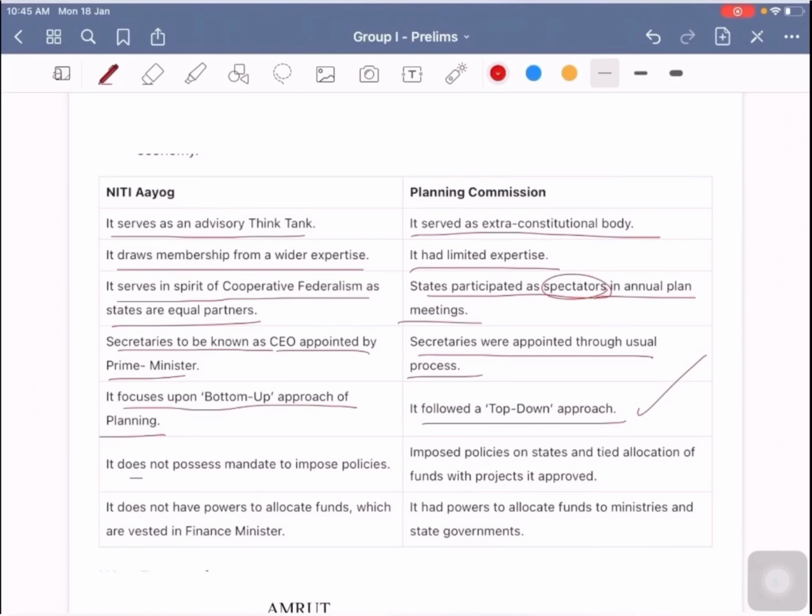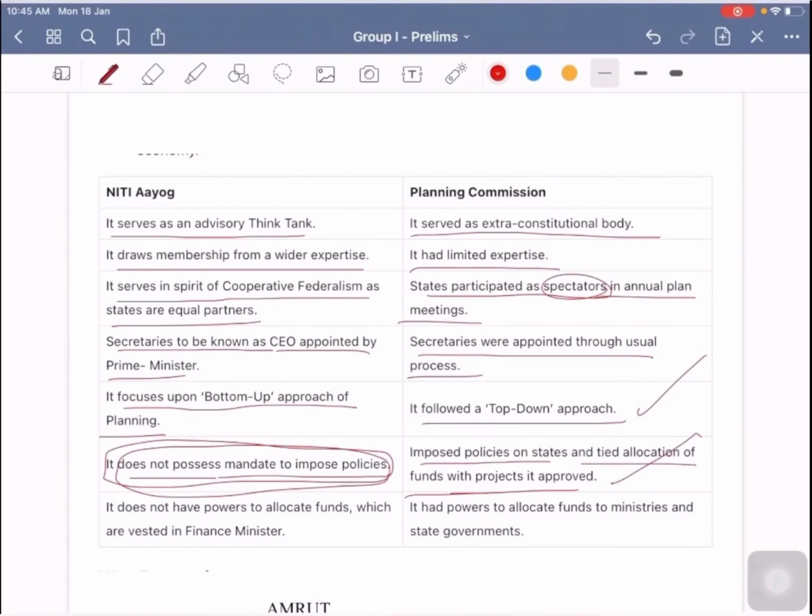And Niti Aayog does not possess a mandate to impose policies. So it cannot impose policies mandatorily, or dictate terms to the states. Whereas the Planning Commission used to impose policies on states and tied allocation of funds with projects it approved. So there was mandatory imposition or tied up funds as far as the Planning Commission was concerned. And Niti Aayog does not have powers to allocate funds, which are vested in the Finance Minister. In the Planning Commission, it had powers to allocate funds to ministries and even to state governments. This is not viable in the 21st century economy of India.